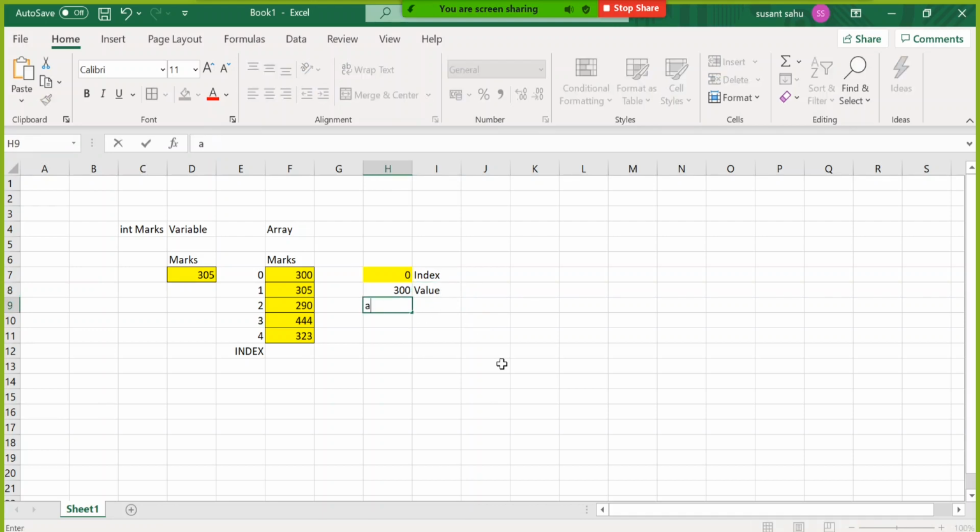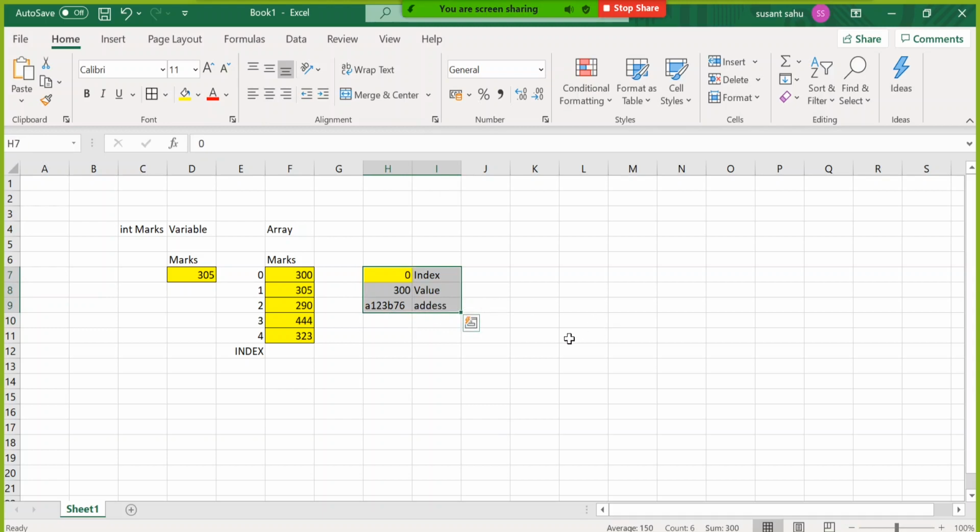Something like 1 2 3 b 7 6, a hexadecimal representation number, will also be behind this cell. That is called the address. So all these things will be kept by your stack.